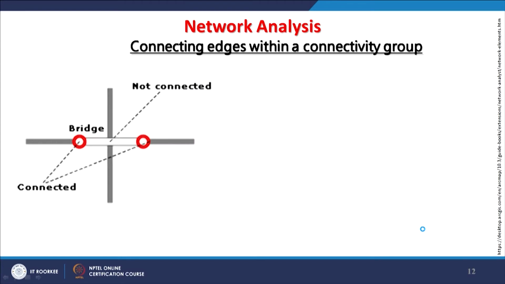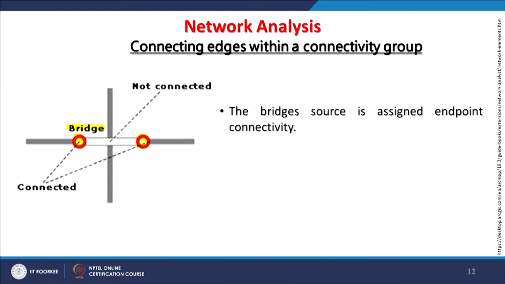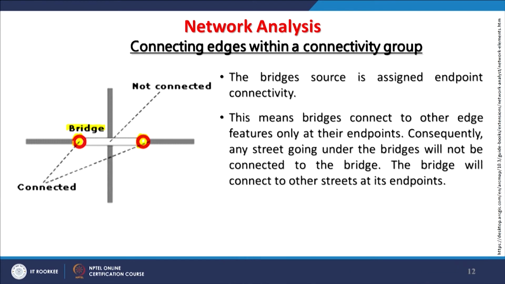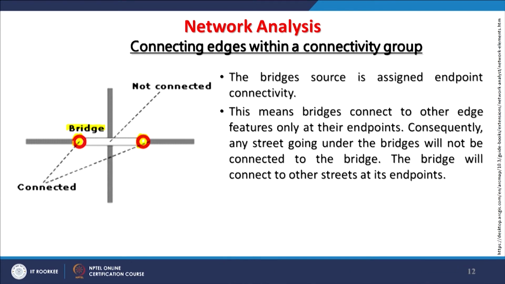Now, in the example given here, there is a bridge, and there is another bridge here, but between these two bridges there is no connection. So then there will be a problem. The bridge source is assigned endpoint connectivity, creating an endpoint here, which means the bridges connect to other edge features.